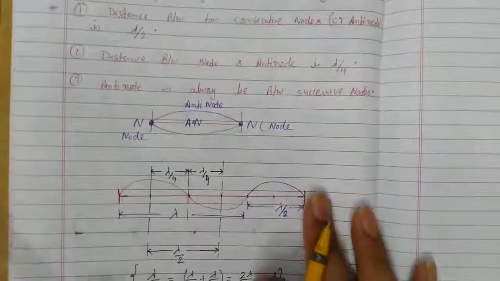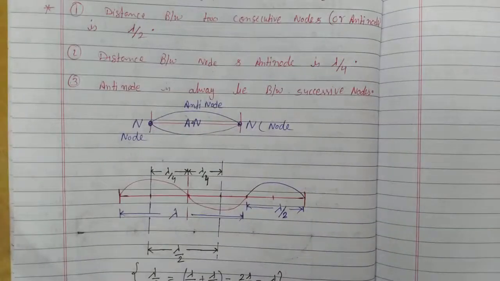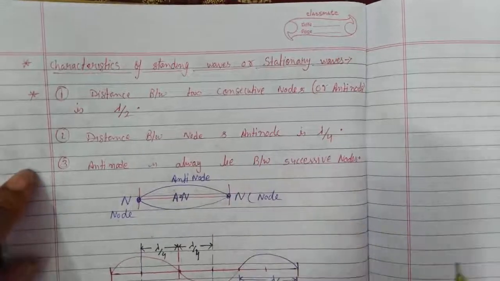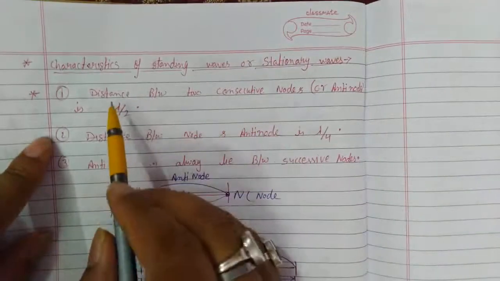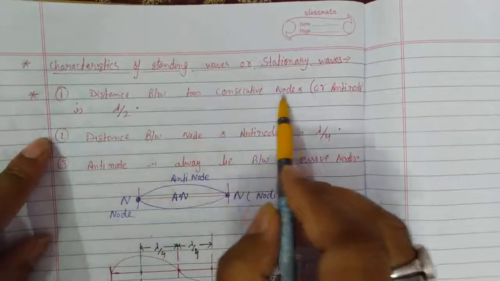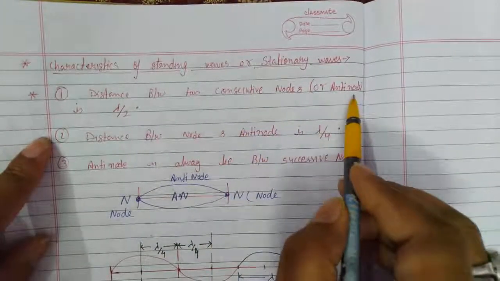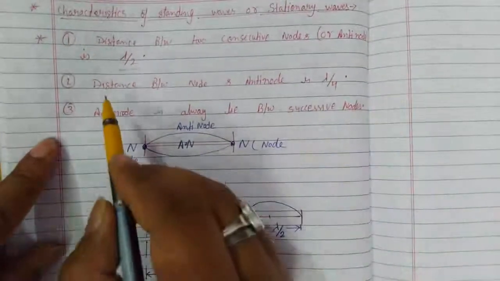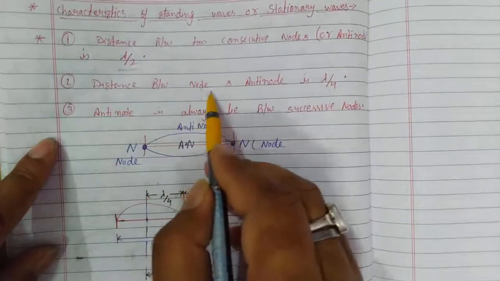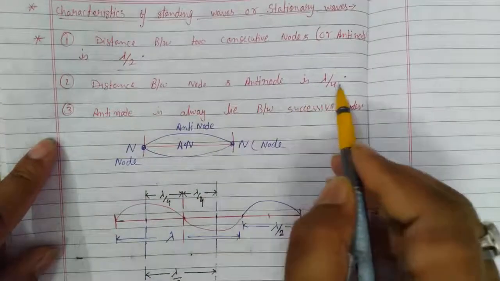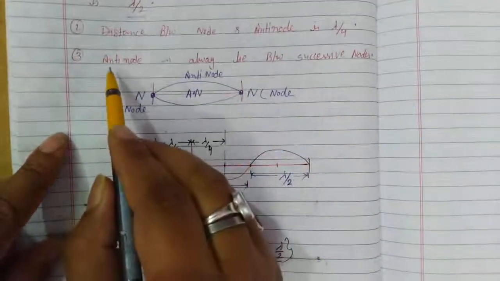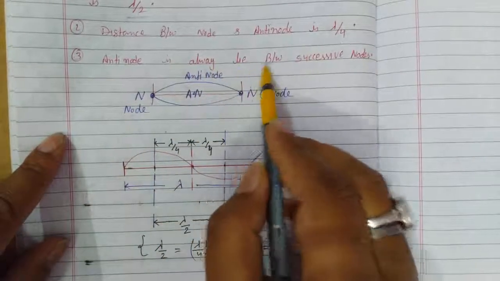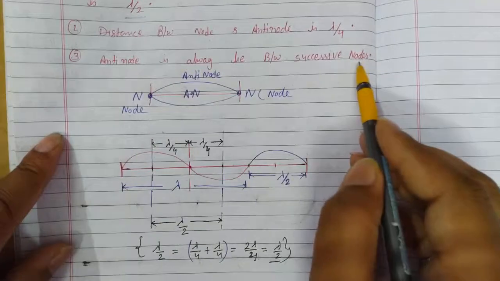Next we have some characteristic or important points of the wave in the string. First of all, the distance between two consecutive nodes or antinodes is equal to lambda by 2. Second, the distance between a node and an antinode is lambda by 4. An antinode always lies between successive nodes.